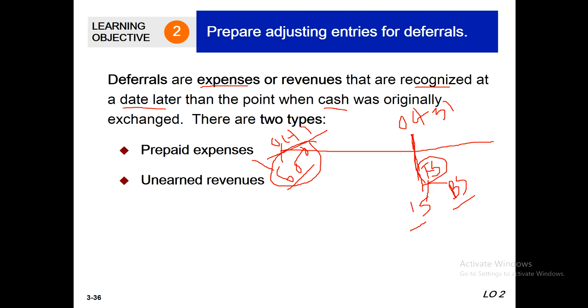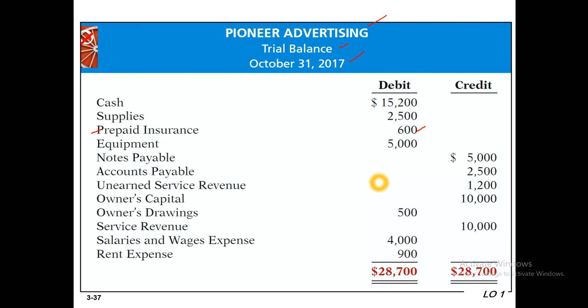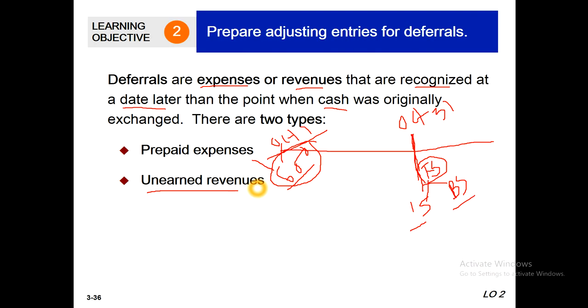Okay. Now the second one, revenues. The same matter. Here we call it unearned revenues. Please look here: unearned service revenues 1200. Suppose on October 15 we have received 1200 amount in advance.